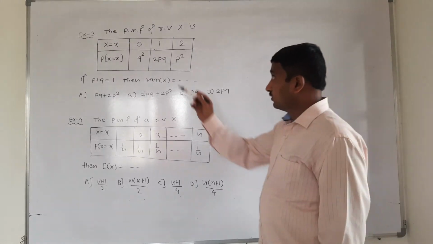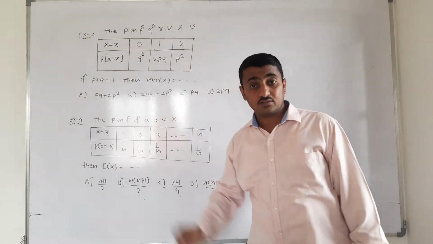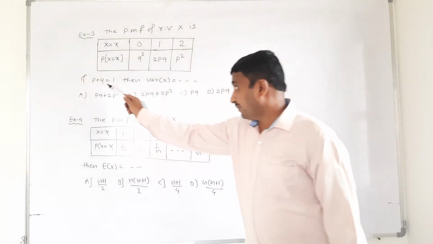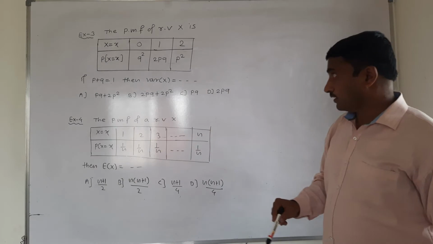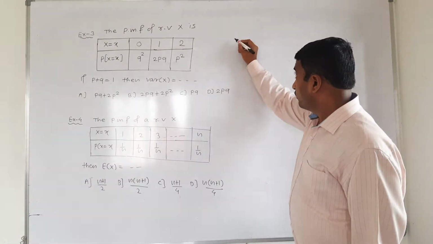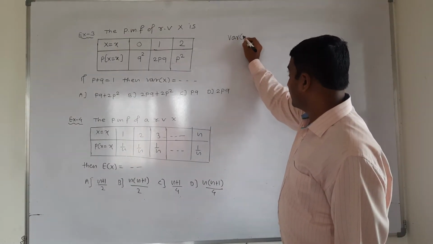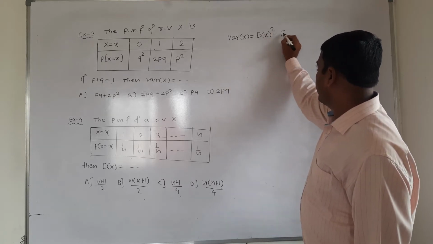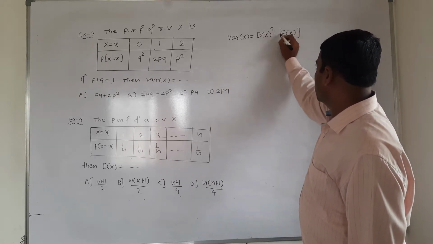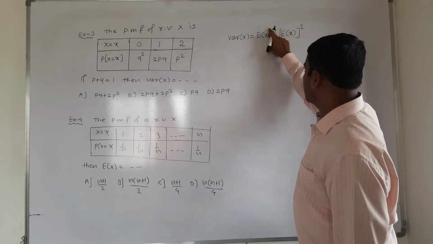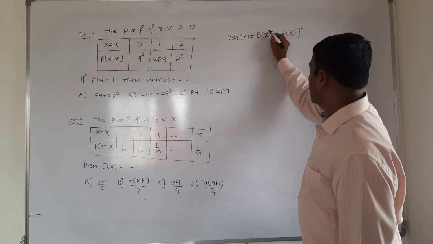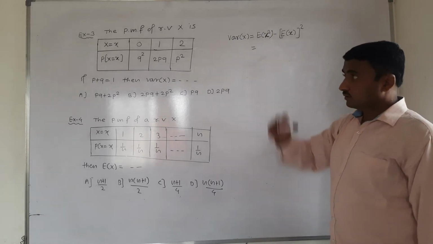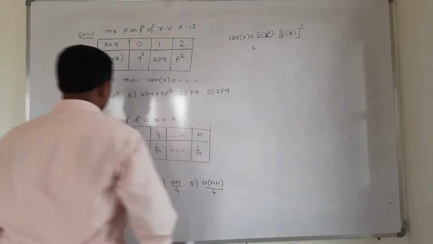Next example, the probability mass function of random variable x is this. If p plus q is equal to 1, then variance of x is equal to expected value of x square minus expected value of x bracket square. Expected value of x square is there, x square. Now check expected value of x square.